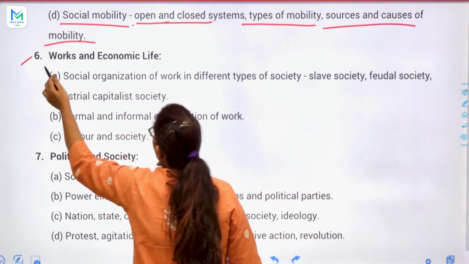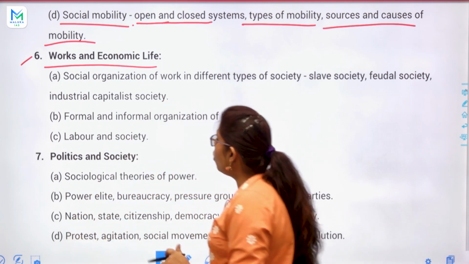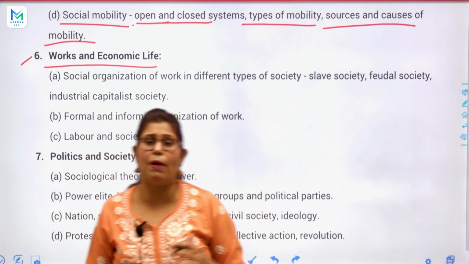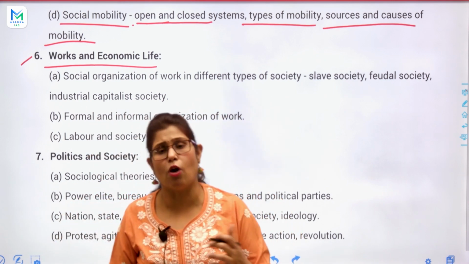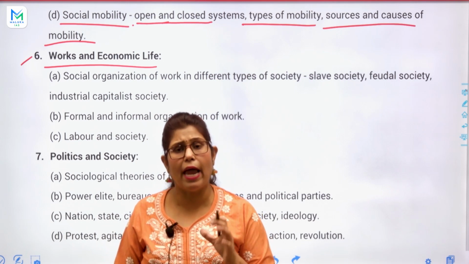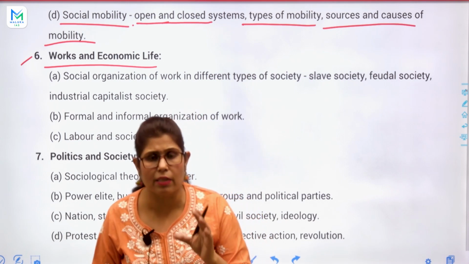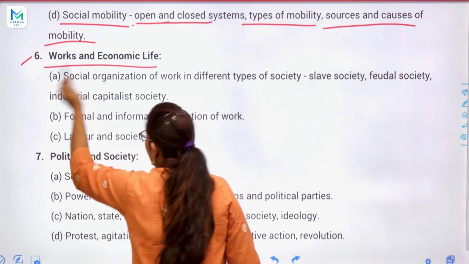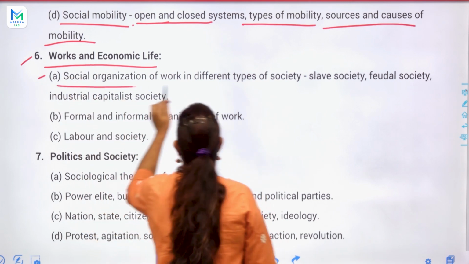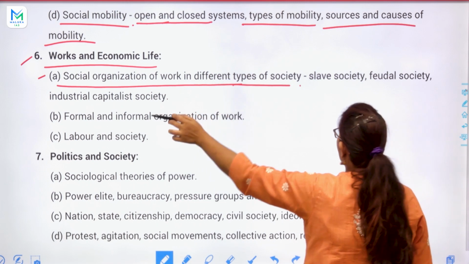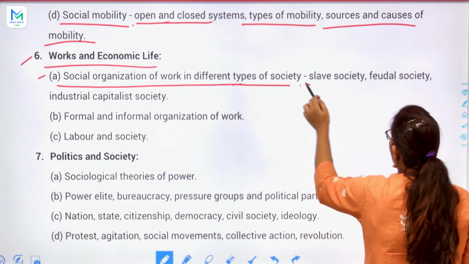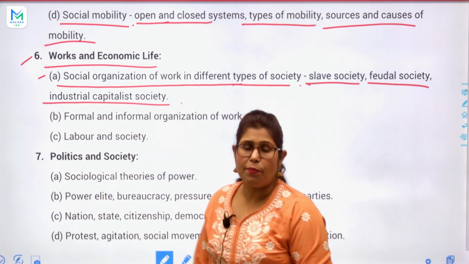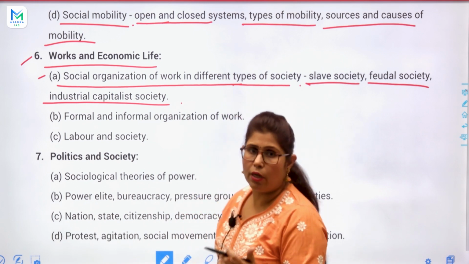Next topic is works and economic life. As we know, every time we had some specific economic life, from the prehistoric age till now. So we had specific types of work and economic life. Here we will discuss social organization of work in different types of society, like slave society, feudal society, industrial or capitalist society, as I explained. What was the system in those societies?